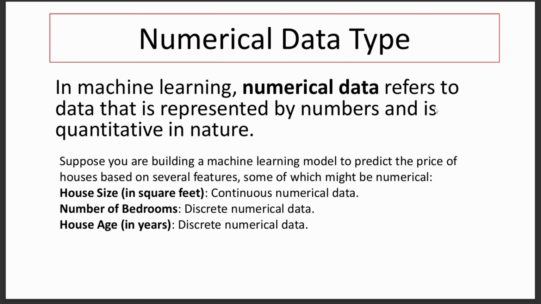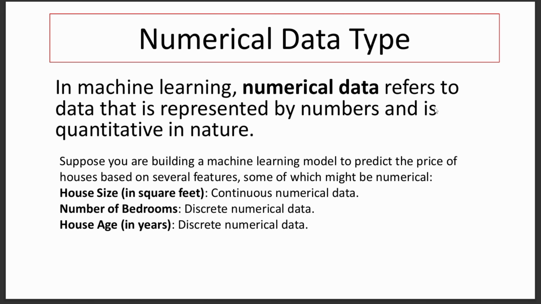Just like in Python, we have data types of variables, but in machine learning, these are different. So the first one is the numerical data type. In machine learning, numerical data type refers to data that is represented by numbers and is quantitative in nature. Suppose you are building a machine learning model to predict the price of houses based on several features, some of which might be numerical. For example, house size in square feet, a continuous numerical data type.